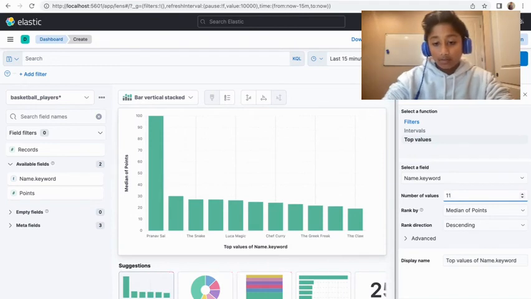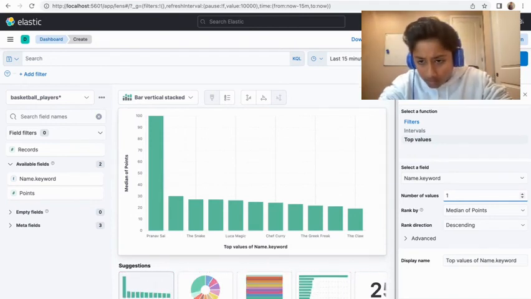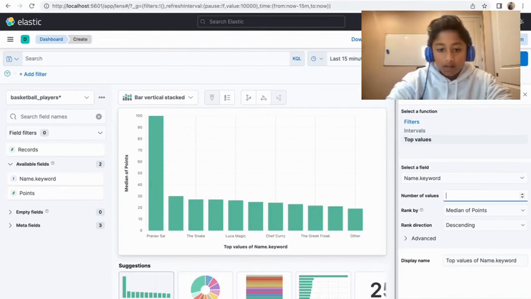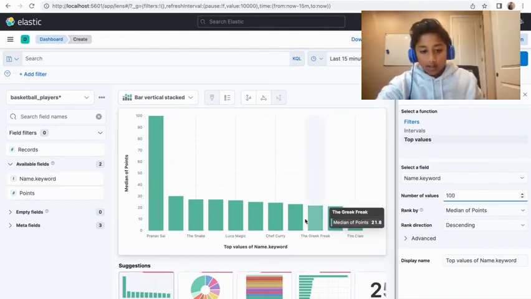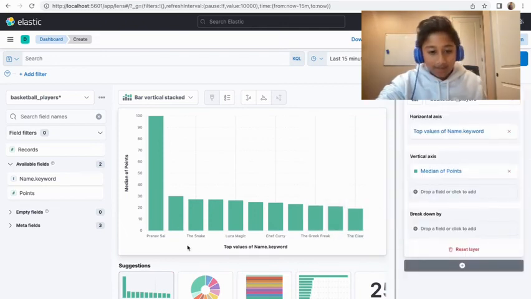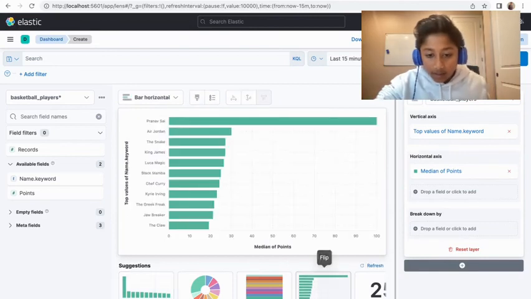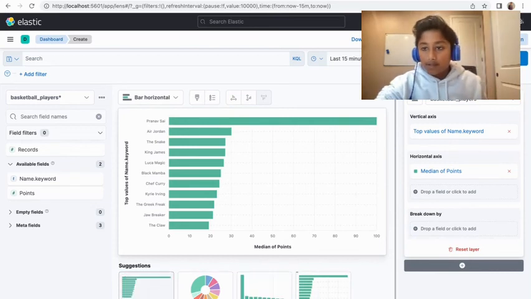Let's change this to 10. Okay, so we have a lot more of them. I think there's not enough space to show everything, so let's show this way. Yeah, this is better. Okay, so you can see we see everything.